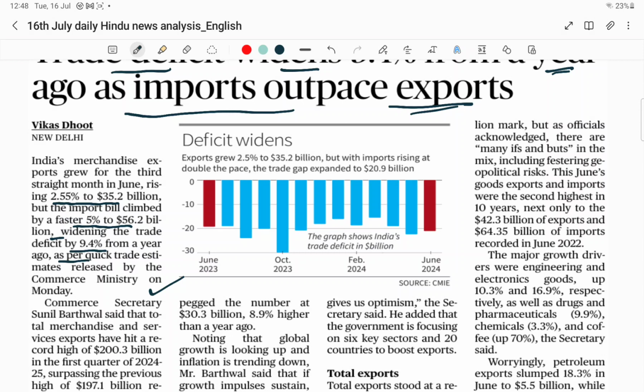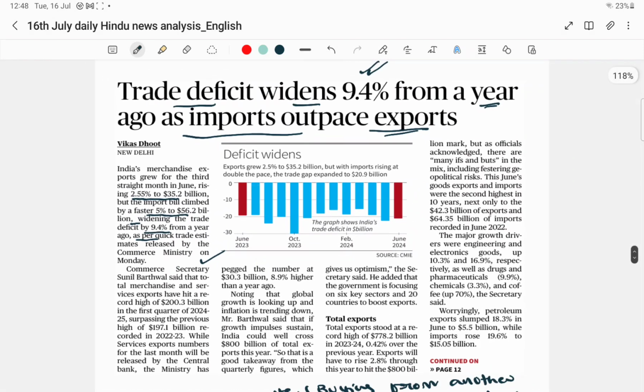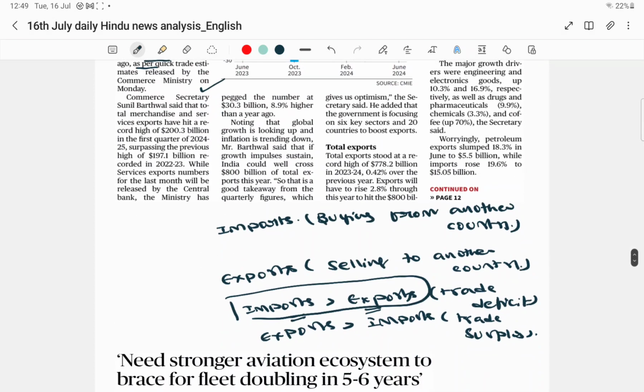Monthly data we need not look into; we have to look into the yearly data. Monthly data keeps changing, so UPSC may not ask you monthly data, but comparatively on yearly data, that is, compared with last year, whether imports have been reduced or increased, how the trade deficit was. These are the similar questions you can expect. So you have to connect this to your balance of payments concept in the Indian economy. This is another important article that was published.